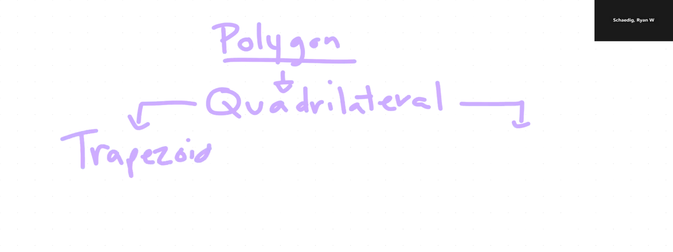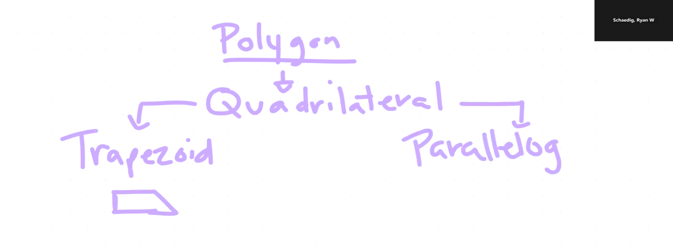Now, from the quadrilateral, the world divides into two subcategories. One is the trapezoid, and that's it. That's the end of discussion. One set of parallel lines. There's your trapezoid. But then the other branch of the quadrilateral division is the parallelogram. And the parallelogram, which has two sets of parallel lines, actually divides itself into three subdivisions.